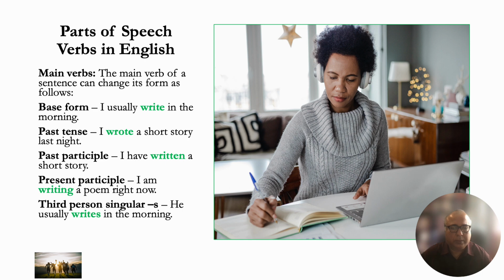Okay? So pay attention to the word written. It has the en suffix at the end. And in the case of the present participle, there's ing at the end of write. Writing a poem right now. The third person singular takes an s suffix. It tells you that a person does something. He usually writes in the morning. So there is an s suffix at the end of write, and that means it's a singular verb used in the present tense.